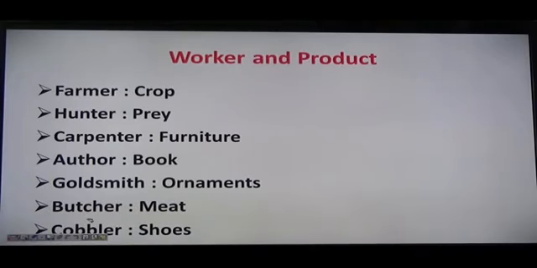Let's take the next one, worker and their product, right? We have the different workers here and the product they produce. Let us take one by one. We know that the farmer produces crop, right? Hunter, prey.